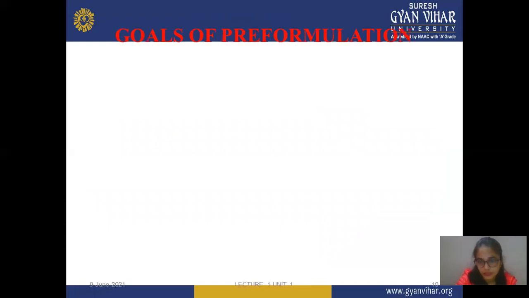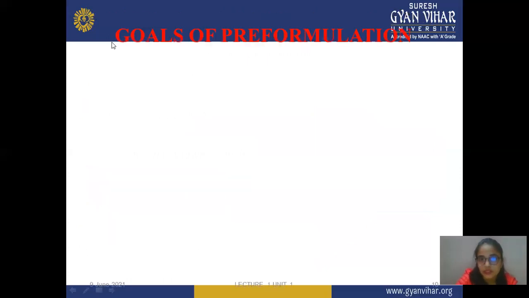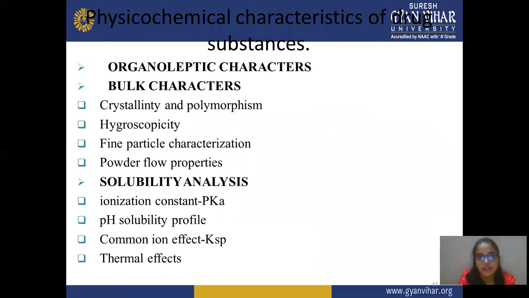goals of pre-formulation. So what is the goal? How do you formulate, or why do you formulate, this pre-formulation? The goal of pre-formulation means you may reduce some studies, or maybe some animals, or you check before whether a particular formulation is good or not. So you can also reduce some animals.